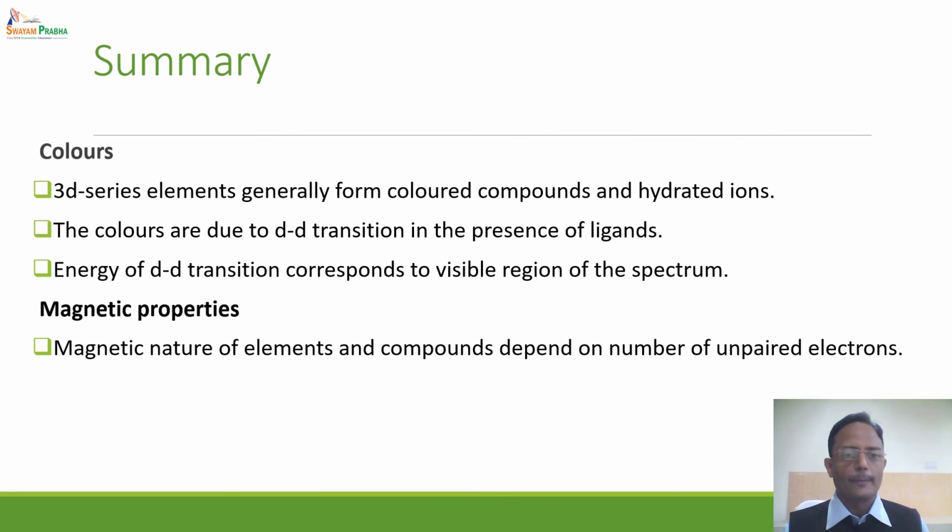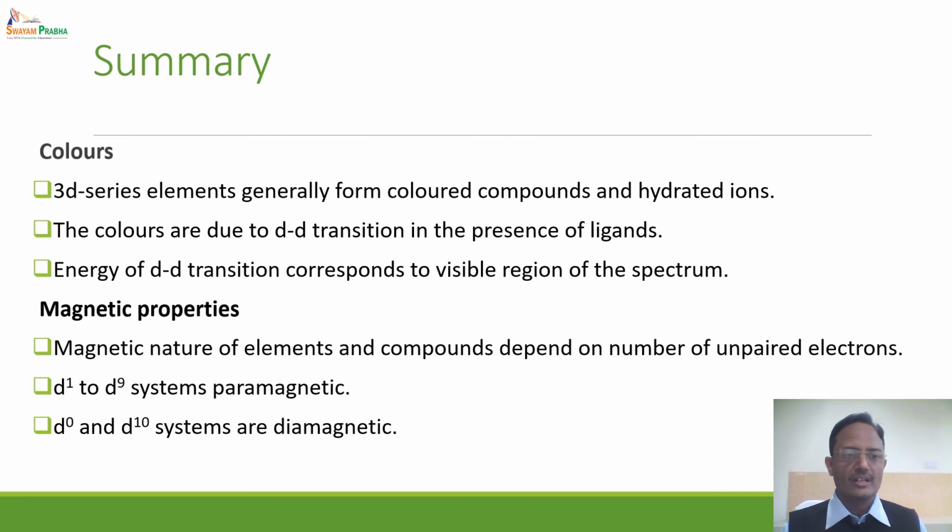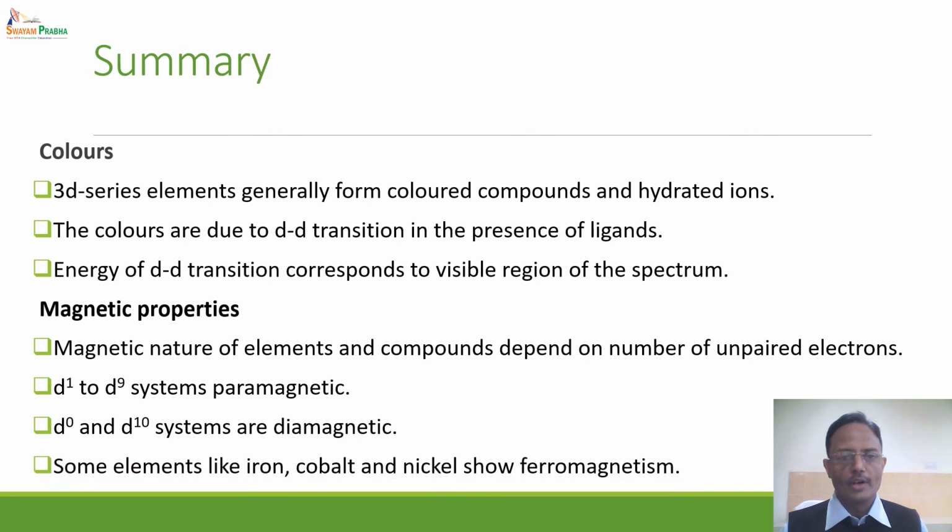Among the magnetic properties, we have seen that the nature of the magnetic property depends on the number of unpaired electrons. D1 to D9 systems are paramagnetic in nature, D0 and D10 systems are diamagnetic in nature, and most of the D block elements show paramagnetism. Some of them show ferromagnetic property, like iron, cobalt and nickel.